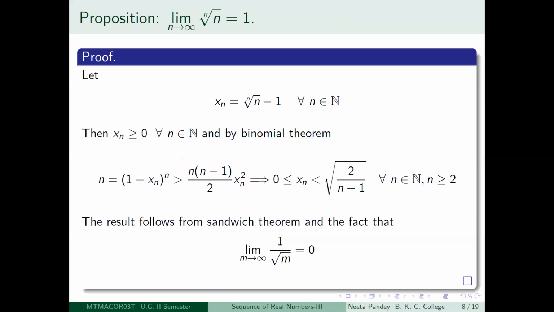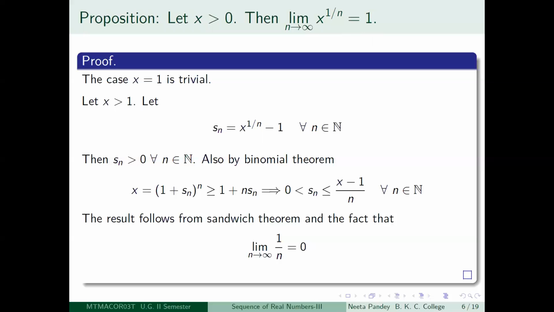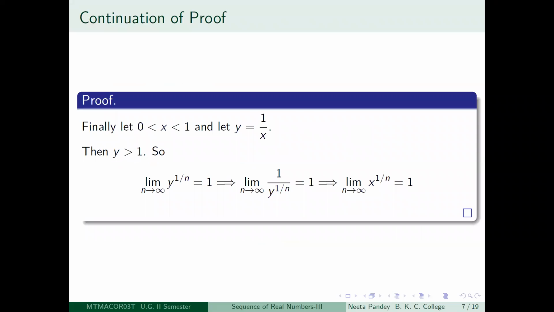Okay. Next result is, as I promised, we will be proving a certain number of limits in this particular lecture. The next result is that limit n tending to infinity, nth root of n is equal to 1. So this is slightly different again. Notice in the previous result, the sequence which you were considering, you had a given positive real number x, you fixed that, and then you were looking at the nth roots of x. So you were looking at x, square root of x, cube root of x, fourth root of x, and so on, and you proved that that particular sequence is convergent and it converges to 1.